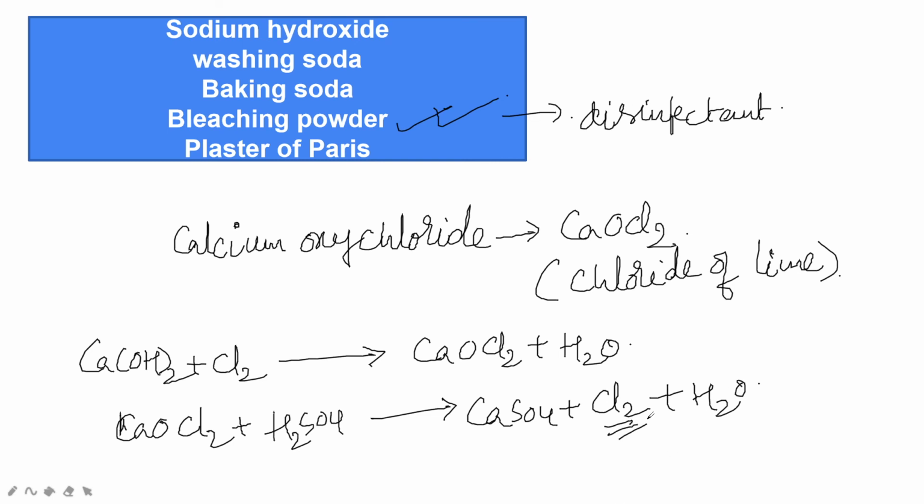Okay, so what are the uses? There are so many uses. In the textile industry it is useful, in laundry purposes it is useful, as a disinfectant in drinking water supply it is useful, for the manufacturing of chloroform, CHCl3, it is useful. Okay, bleaching powder is used in making wool unshrinkable also. It is used as an oxidizing agent in many chemical industries.